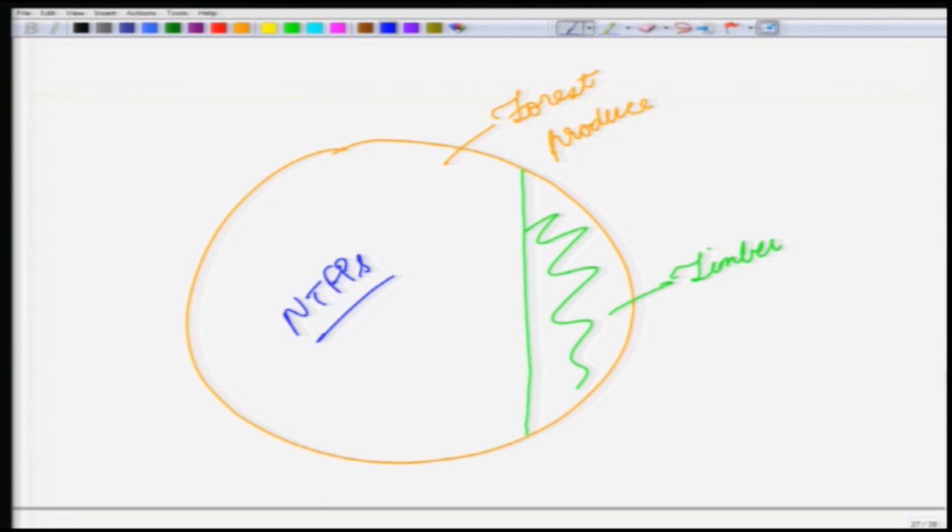Now, we have different terms that emphasize different components of these forest produce. If we talk about a minor forest produce, it is something that is not a major economic activity. So, you can have a forest where, say, tendu leaves are the major forest produce and you do not have anything else, or you have a definition of non-wood forest produce, anything apart from wood.